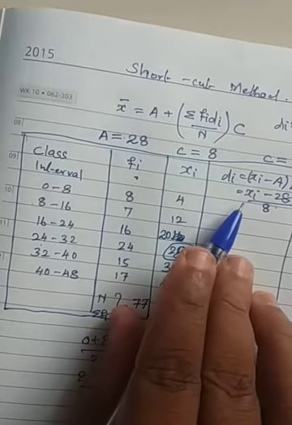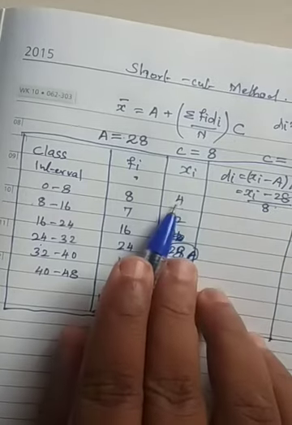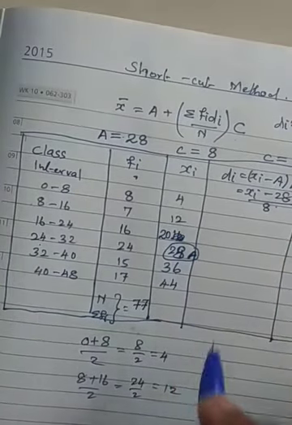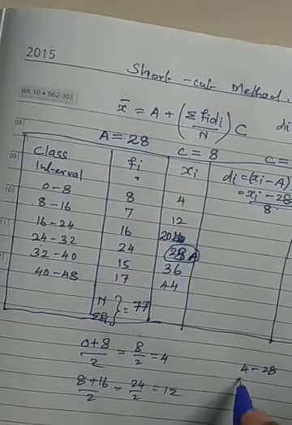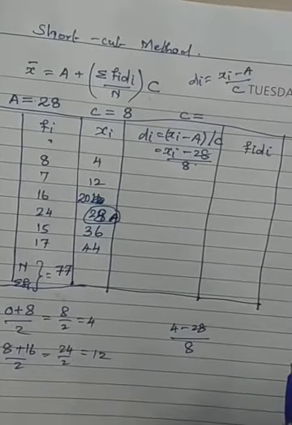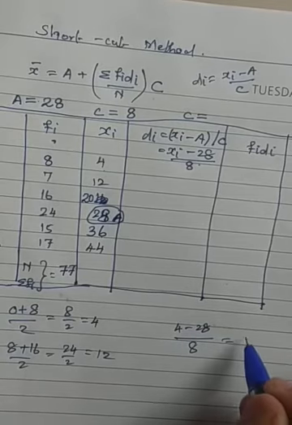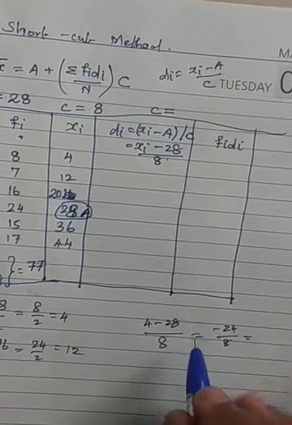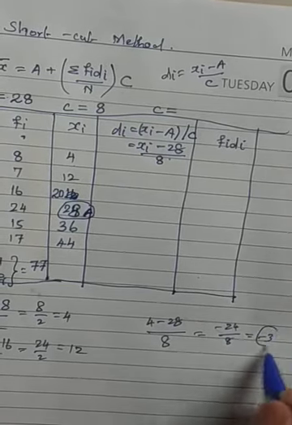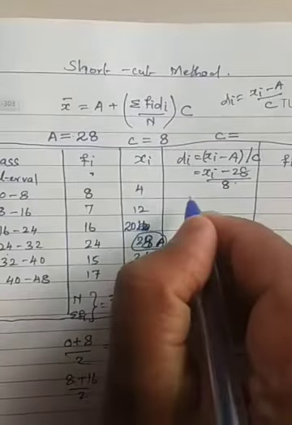Now what do we need to do? Xi minus 28. So 4 minus 28, divided by 8. I am writing it for understanding purposes. 4 minus 28 is minus 24. Minus 24 divided by 8: 8 threes are 24, so minus 3 will come. So the answer here is minus 3.